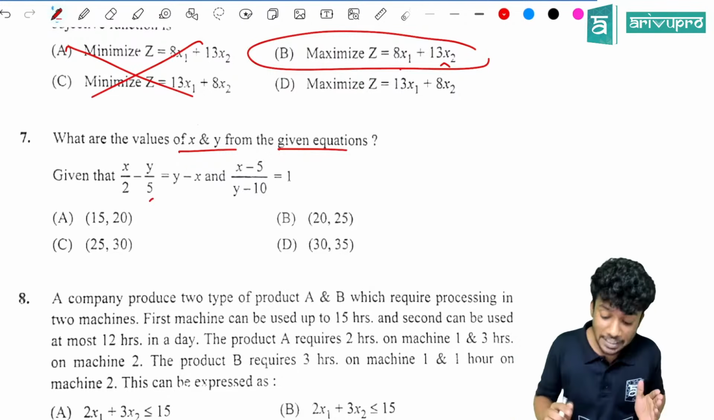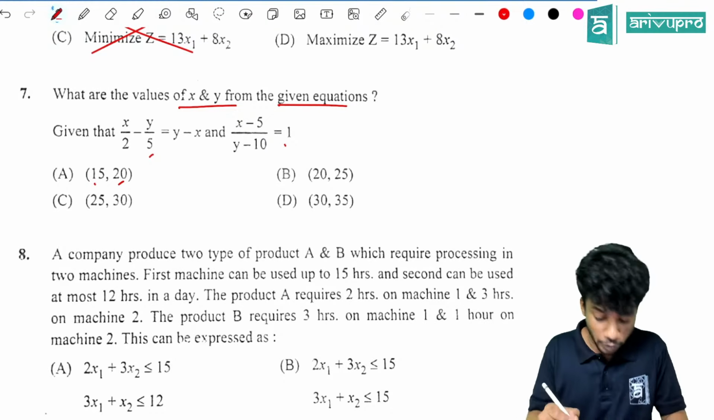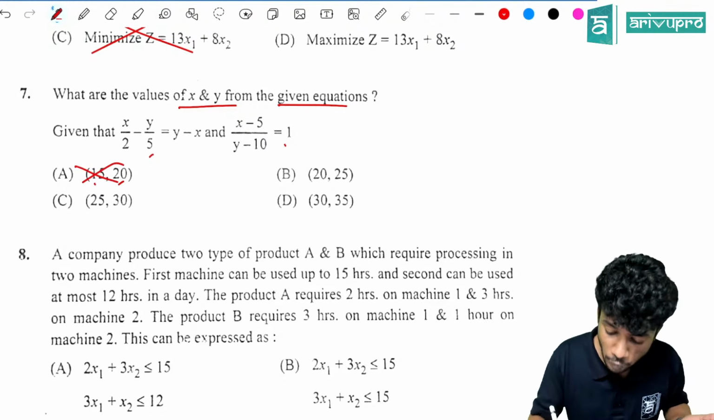Yes. And here, see this. In the options, it is given as an ordered pair, x comma y. If you are taking option A, x is 15 and y is 20. If you substitute over there, will it give you y minus x? No. If you go to option B, 20 and 25, that is 10 minus 5, which is equal to 25 minus 20, which is equal to 5. So LHS is equal to RHS.